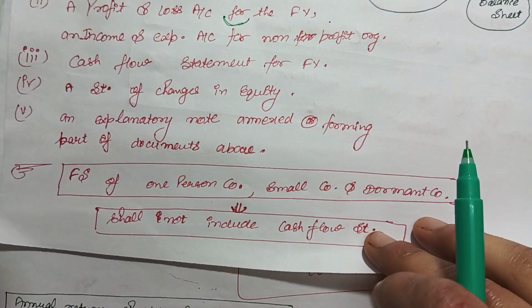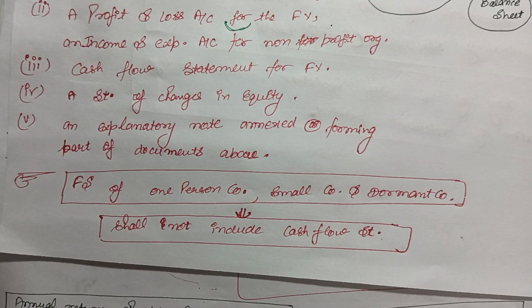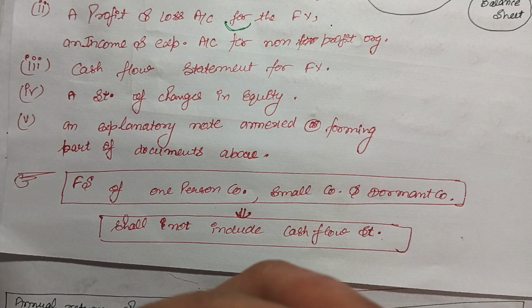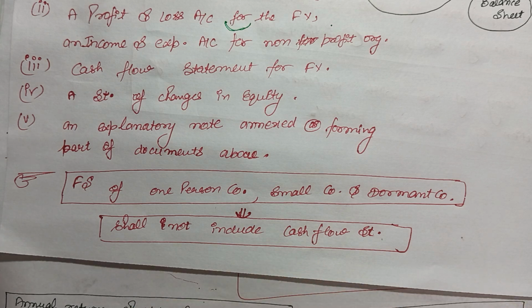But in some small turnover companies, on which these laws are not applicable, or those companies which are not limited by shareholding, or which are limited by guarantee, or where there is very little capital, maybe they may prepare or they may not prepare the statement of changes in equity.